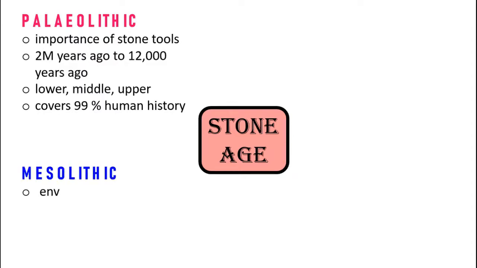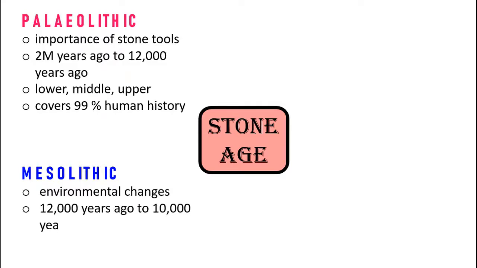Next we have the Mesolithic age. This is the period when we find environmental changes, when climate changes happened in the world, about 12,000 years ago. It began 12,000 years ago and lasted till 10,000 years ago. This is also known as the Middle Stone Age, because it was in the middle.